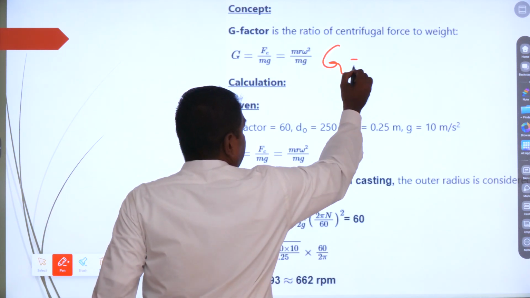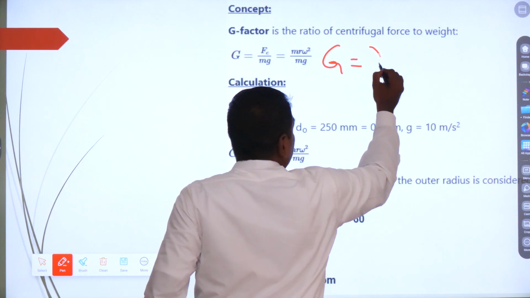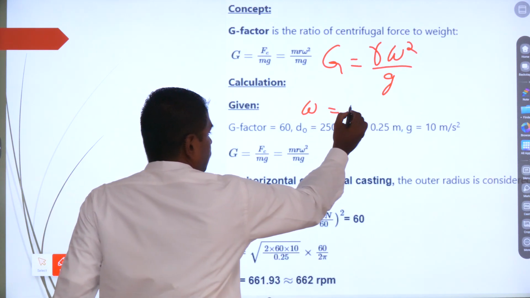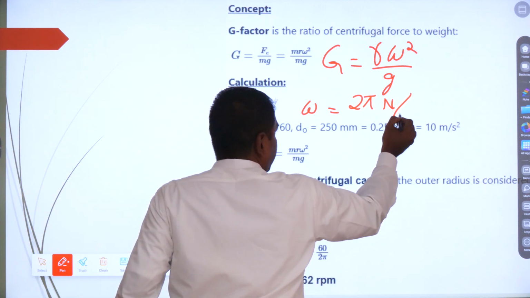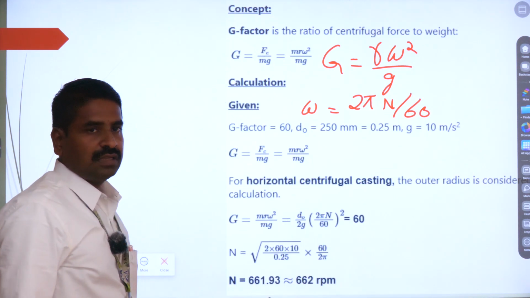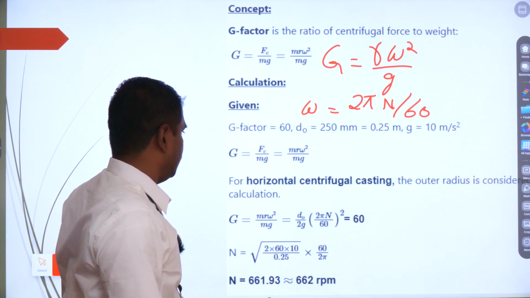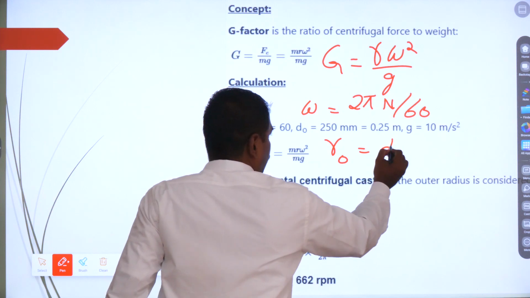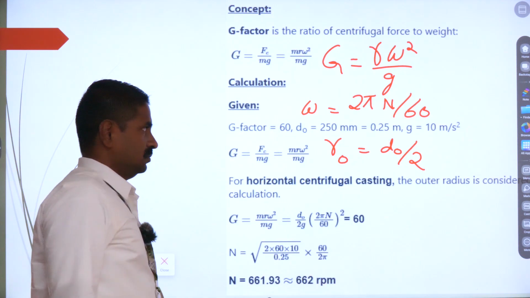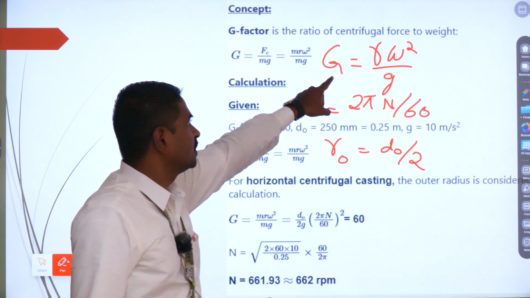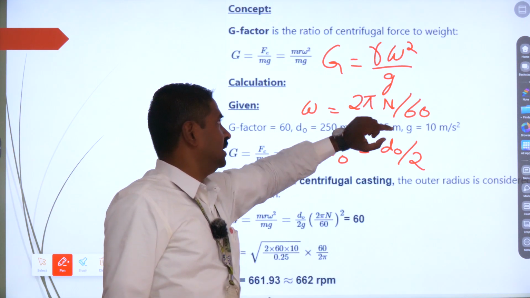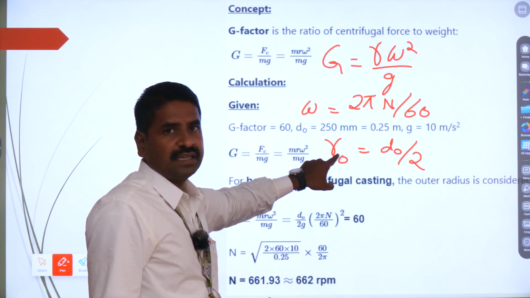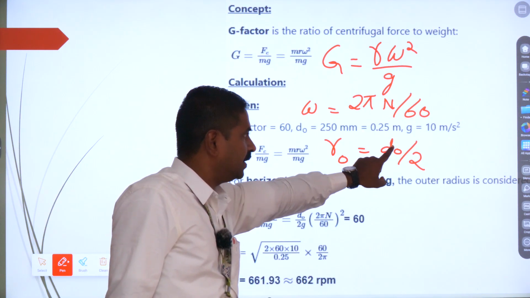So repeat once again, you are going to have G is equal to, m and m will get cancelled, r omega square divided by g. We know that omega is equal to 2 pi n divided by 60. And what is going to be radius? Radius is nothing but outer radius, it is nothing but outer diameter divided by 2. So we are having the formula G is equal to r omega square divided by g, small g. So omega is 2 pi n divided by 60 and r is nothing but the outer radius. So outer radius is nothing but outer diameter divided by 2.